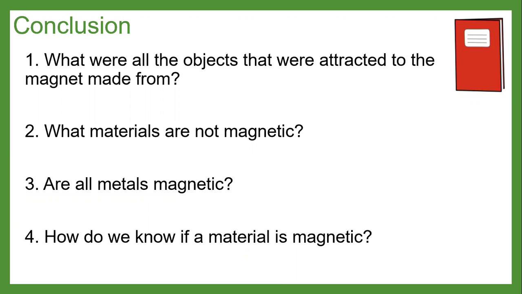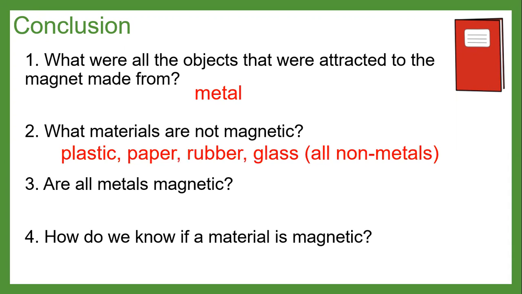Number 1, what were all the objects that were attracted to the magnet made from? Metal. Number 2, what materials are not magnetic? Plastic, paper, rubber, glass, all non-metals. So all materials that were not metal were not magnetic.